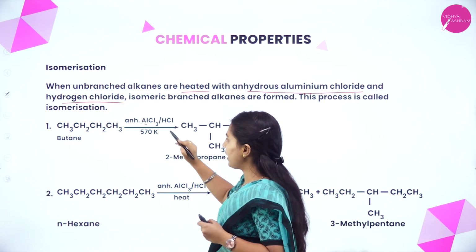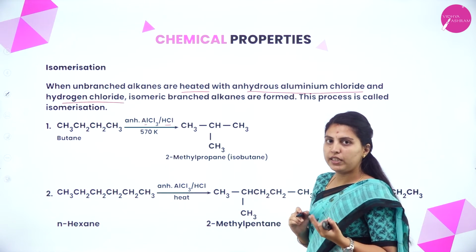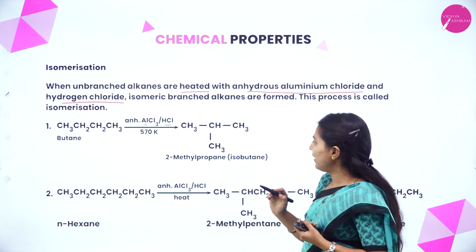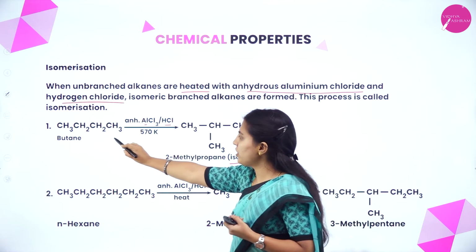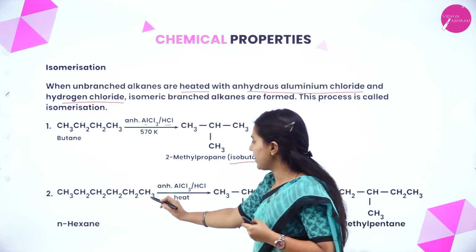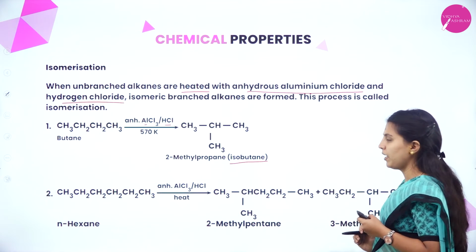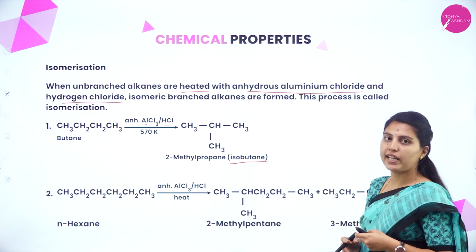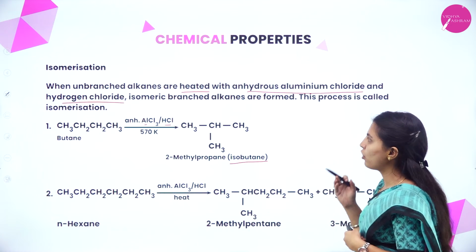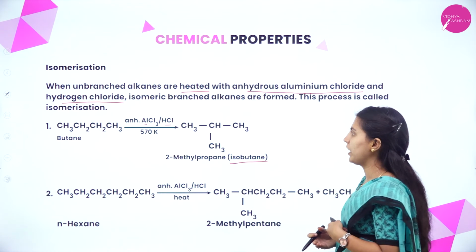When it is treated with anhydrous aluminium chloride and hydrochloric acid at 570 Kelvin, it will form 2-methyl propane or isobutane. It is unbranched to branched. Here also n-hexane is converted to 2-methyl pentane and 3-methyl pentane. Two kinds of isomeric branched alkanes can be seen. That is called isomerization, conversion of unbranched to branched alkanes.